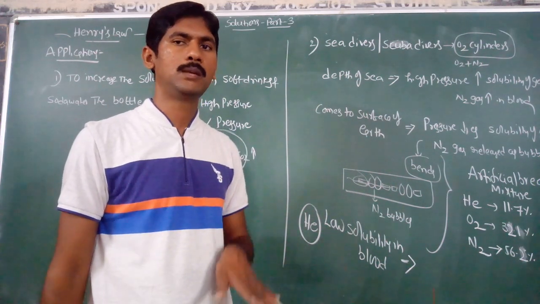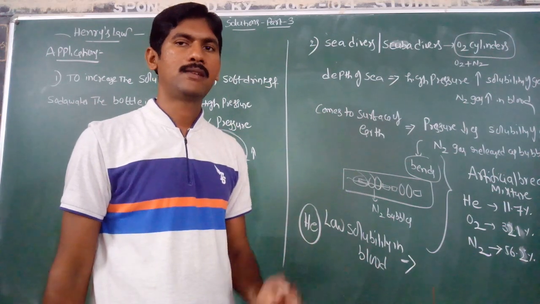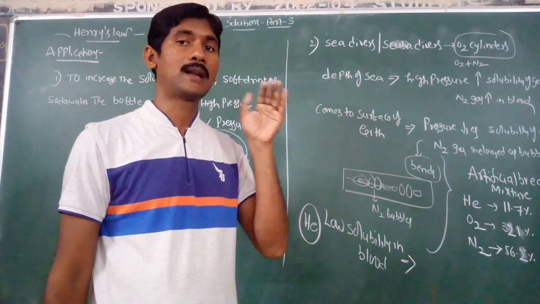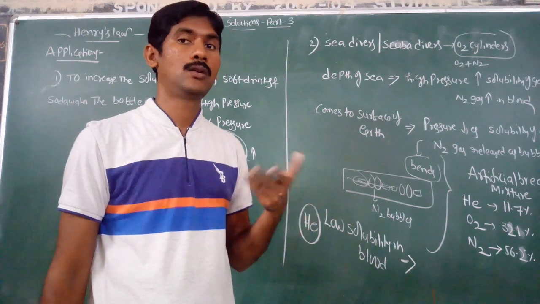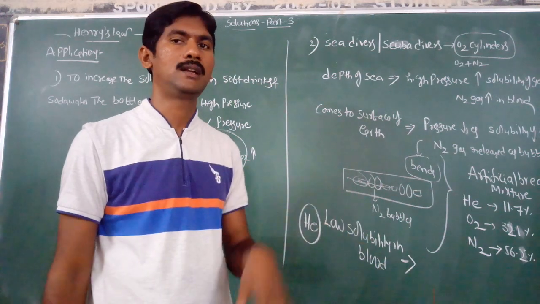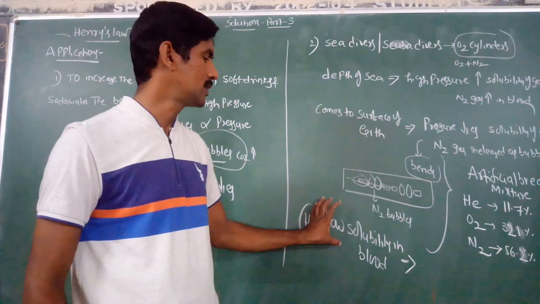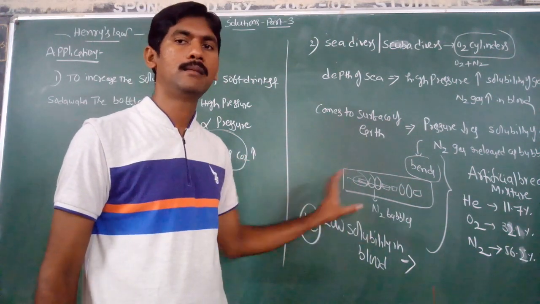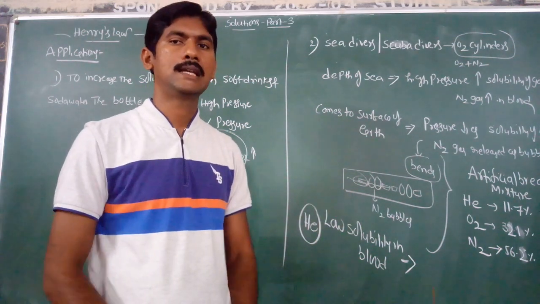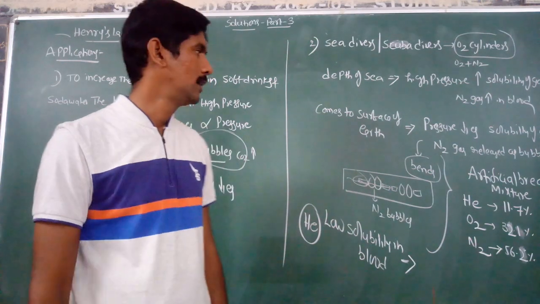So due to the low solubility, if sea divers come to the surface, even though pressure decreases, there is no formation of bubbles. So helium is used in the diving apparatus along with oxygen and nitrogen gas.